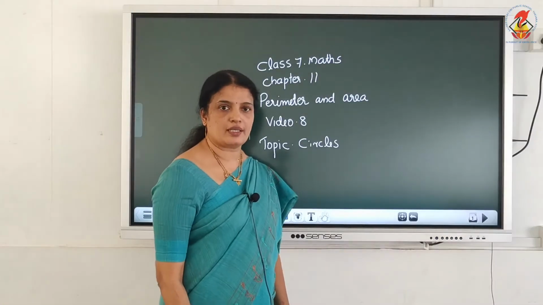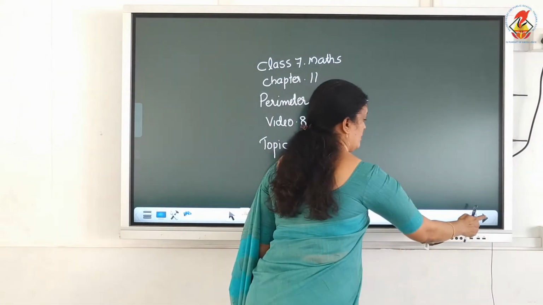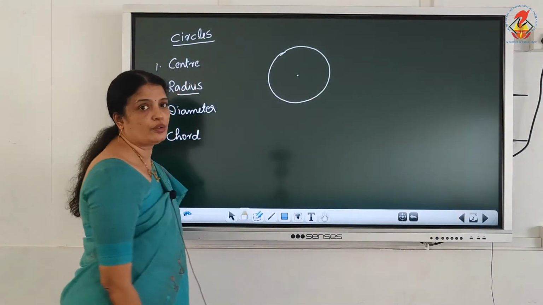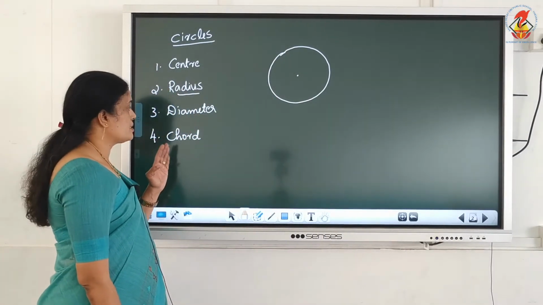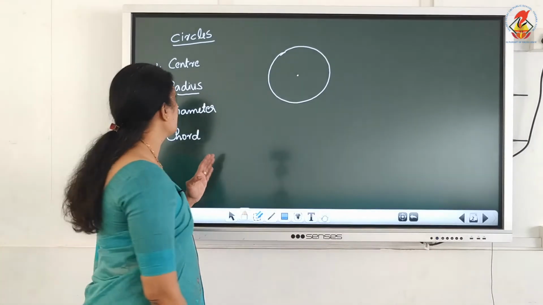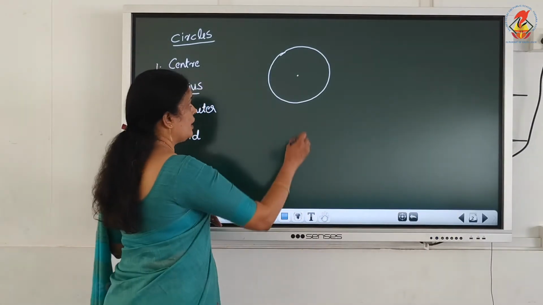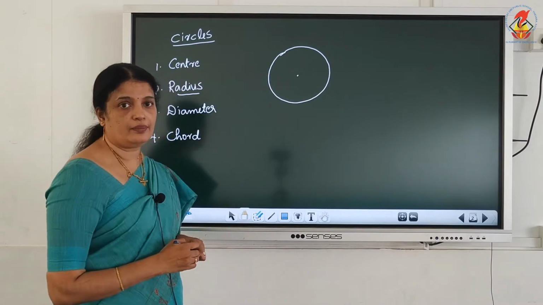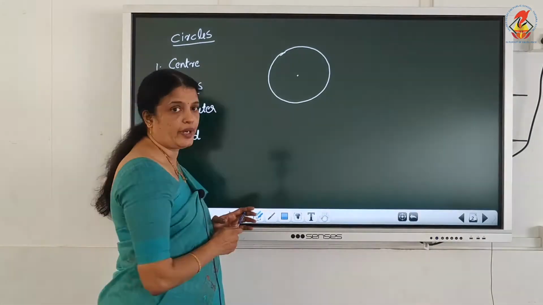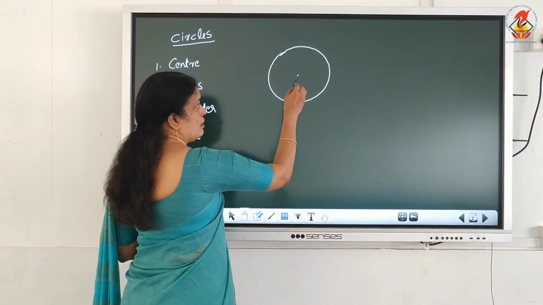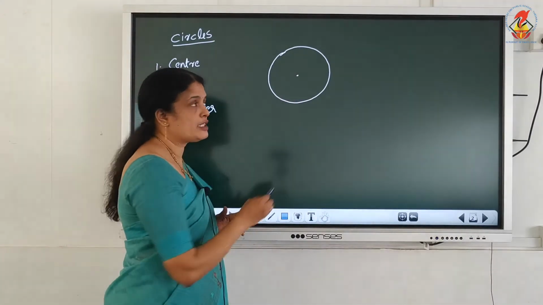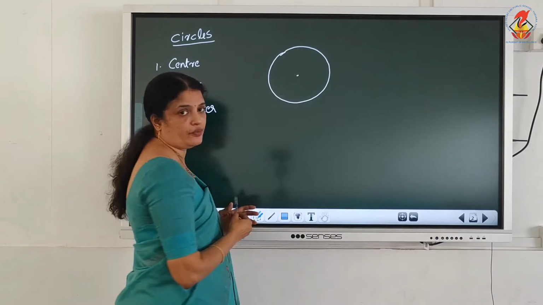Okay, next topic, circles. Here, can you recall the words circle, center, radius, diameter, chord? Here, what's the center? A circle is a geometrical figure consisting of all those points which are at equal distance from a fixed point. This fixed point is called the center of the circle.